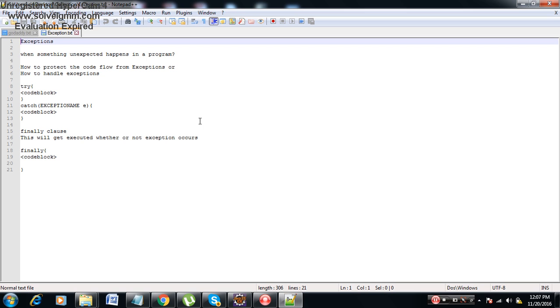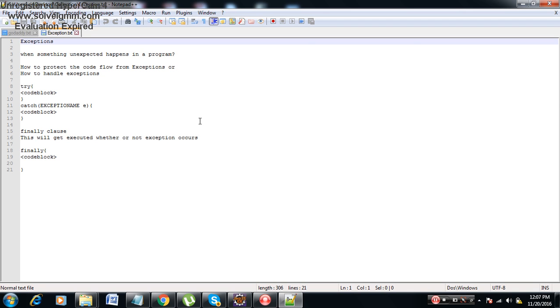For example, if I divide some number by 0, that is also one kind of exception. If I try to read a file from a folder and the file does not exist, or the folder itself does not exist, that is also an IO exception. Like that, there are many kinds of exceptions in Java. Something which cannot be handled normally in a program is called an exception.